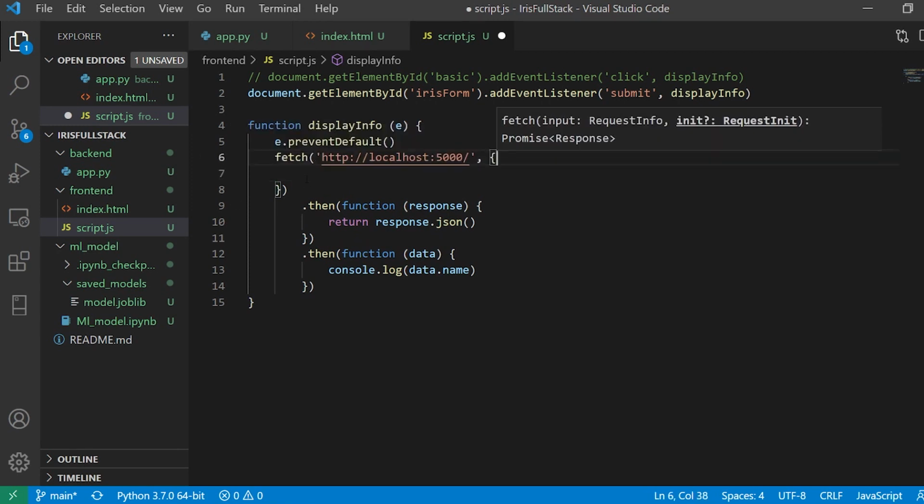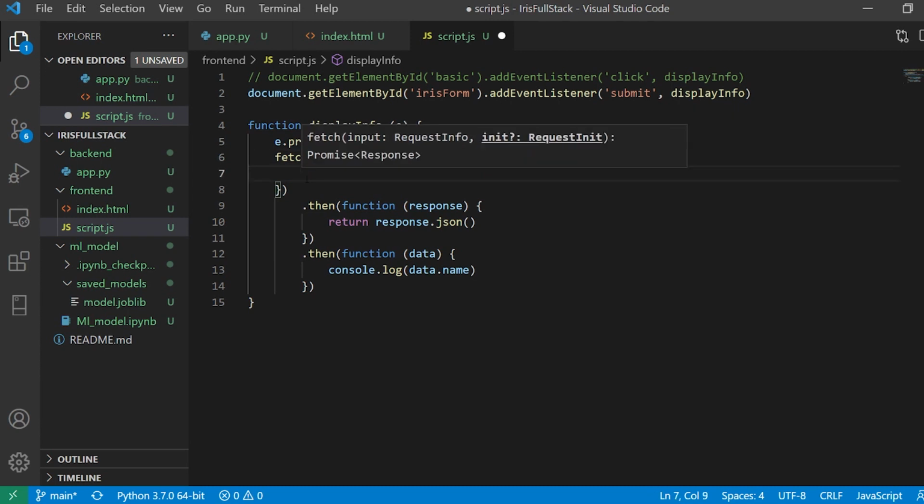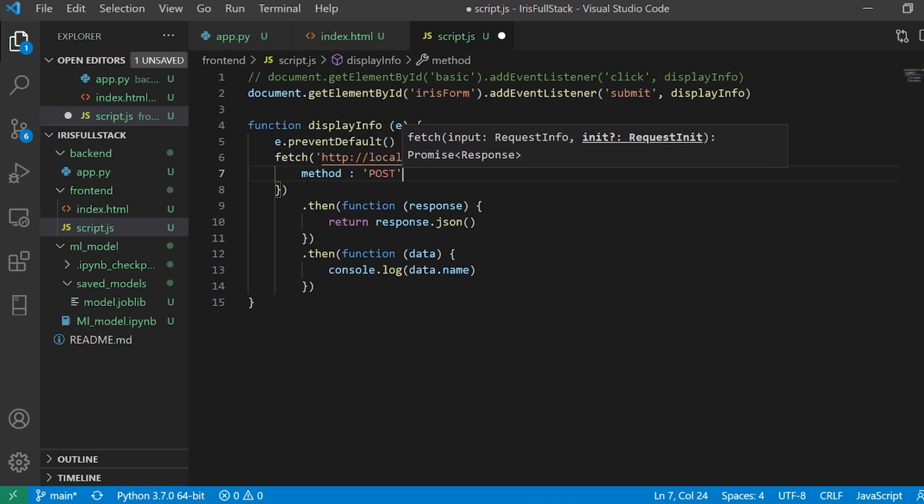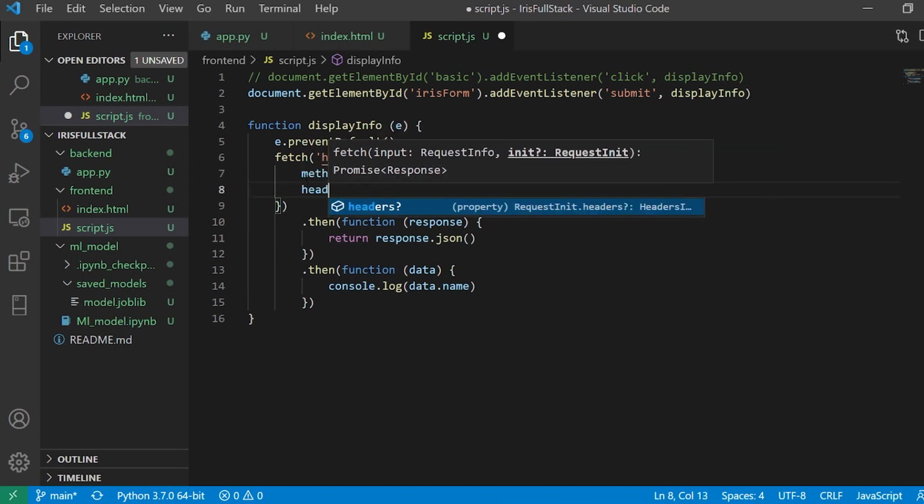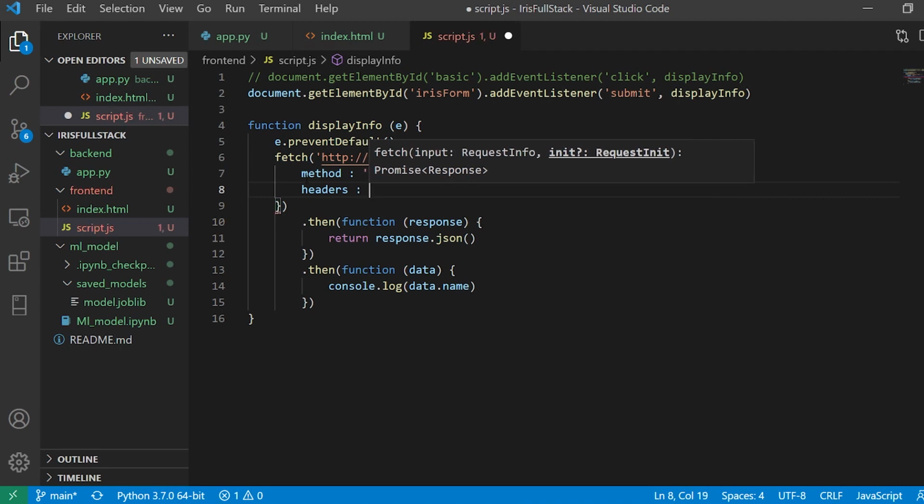Here you have to say something known as method, and this method is going to be post. And there are going to be headers. These headers are basically your data that you are going to pass from your HTML. In our case, it is going to be application/JSON.